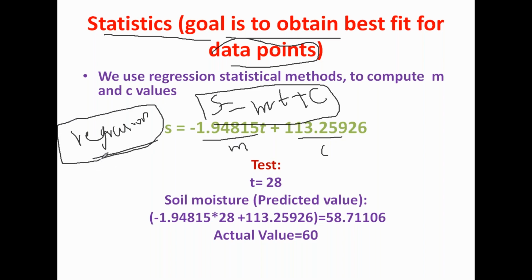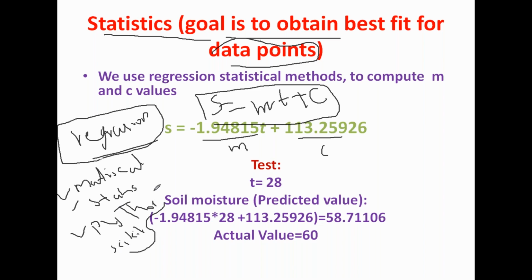This is a method, so you can use matrix algebra, or you can use statistics to find m and c values, or you can use Python scikit-learn. This is a machine learning algorithm. You will get results within seconds. When you do manual computation, it will take hours. You don't need to go with the mathematical methods. It is very easy to use Python scikit-learn, which provides the function to calculate m and c, which are unknown, within seconds.